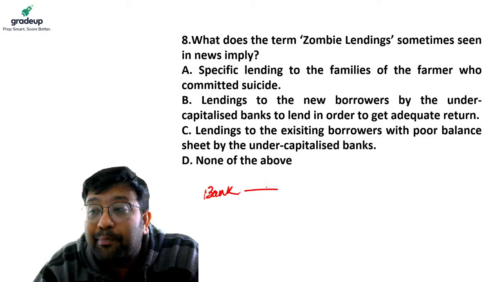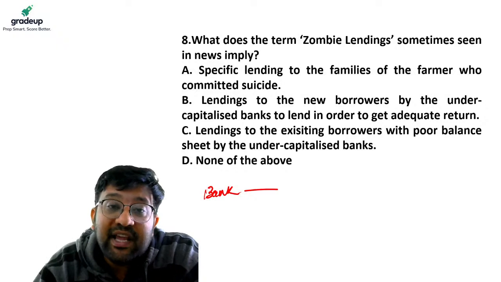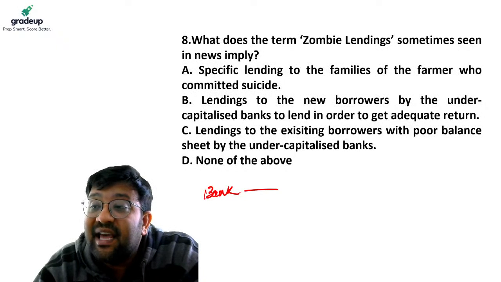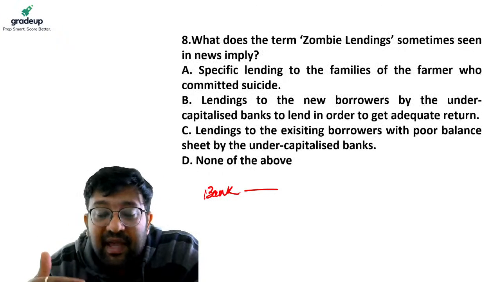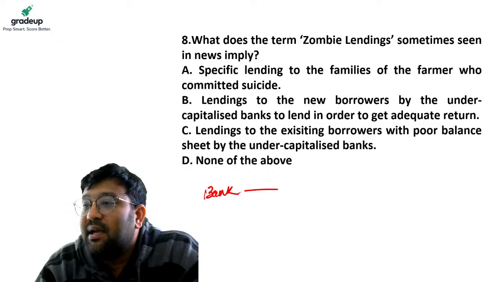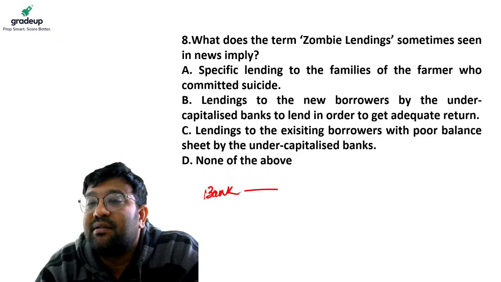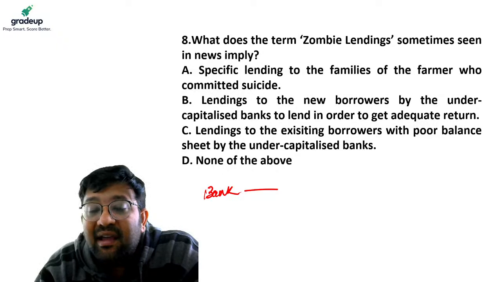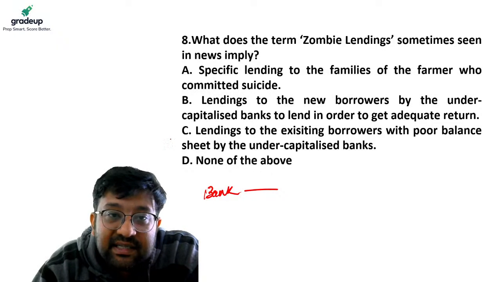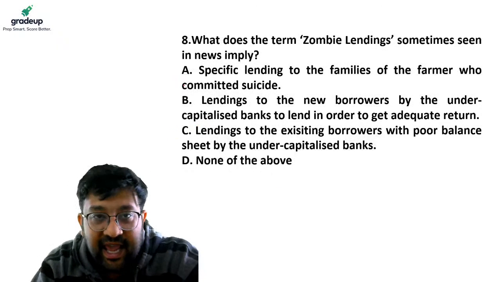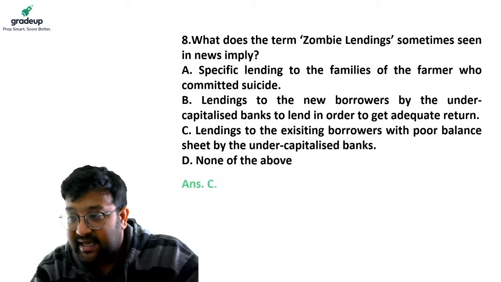They do not have capital to lend, but they continue their operations by hiding their bad loans and bad assets in their balance sheet, and by lending to existing borrowers. So statement C is correct. A, B and D are wrong. Your answer is C.